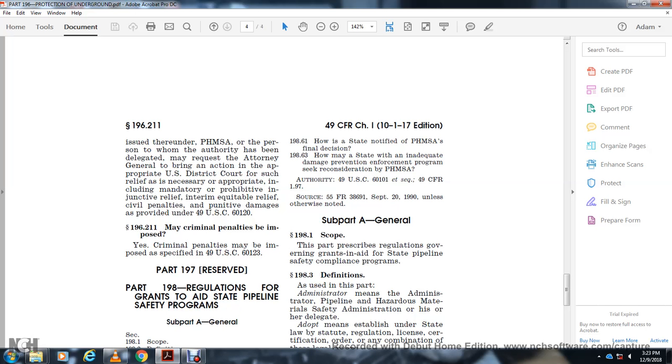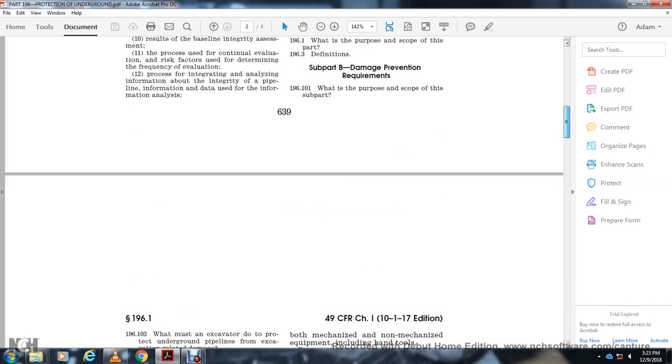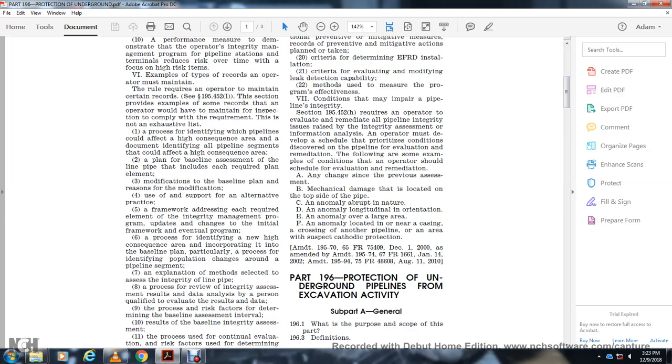All right, 196.211. May criminal penalties be imposed? Yes, criminal penalties may be imposed as specified in Title 49 U.S. Code 60123. And that was Part 196, Protection of Underground Pipelines from Excavation Activity.